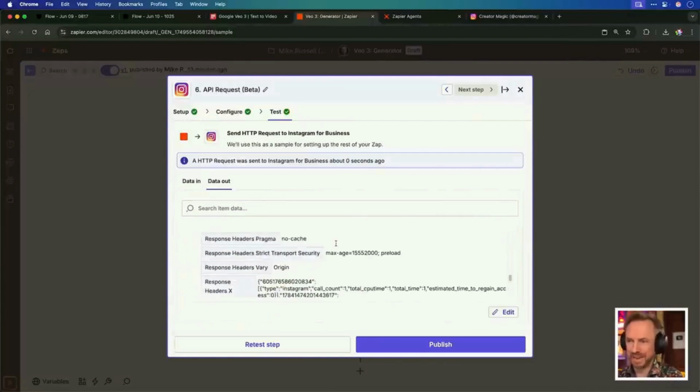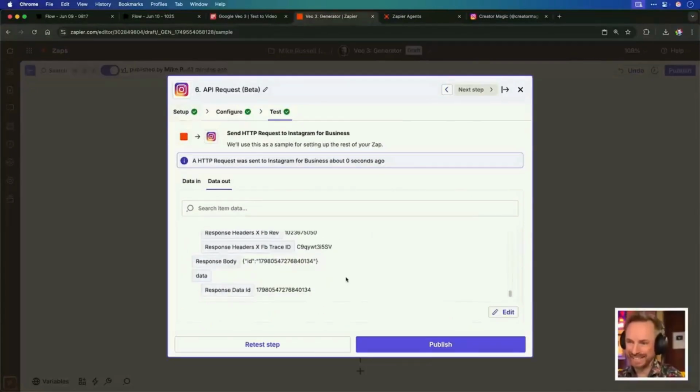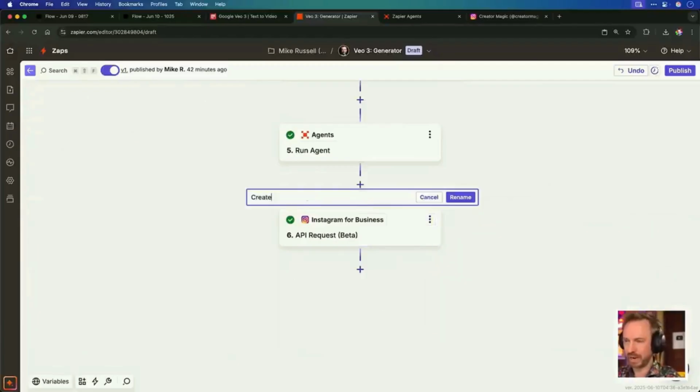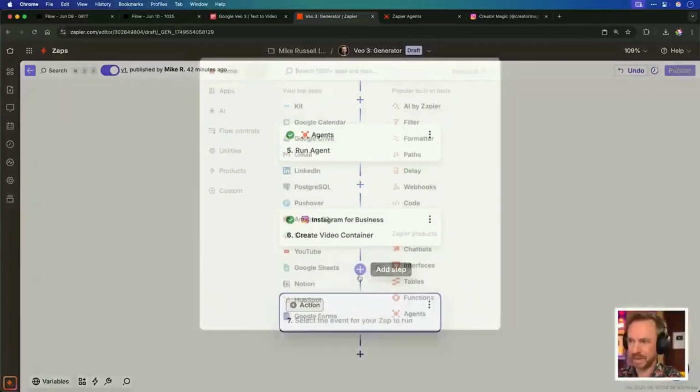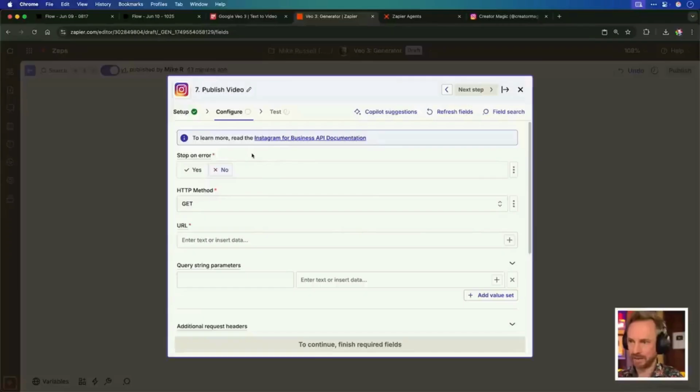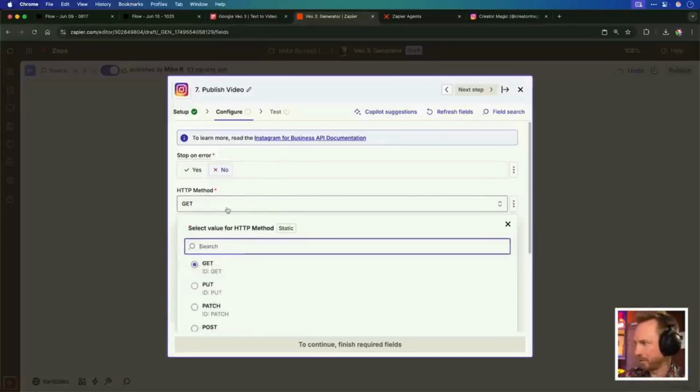Boom, that's done. Now we can see we've got a load of feedback. This is not quite done yet. This has created the container for our video, and now we need to command it to publish. So let's actually rename this, create video container, and then we'll create another step with Instagram, and this will be called publish video. Again, we're selecting API request on our Instagram account, and this again will be a POST.